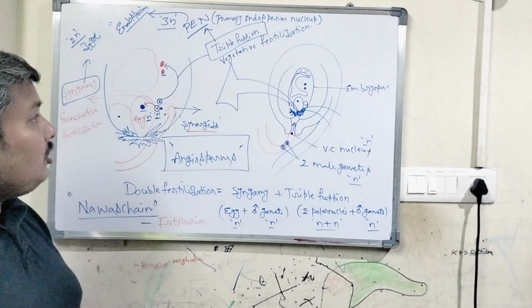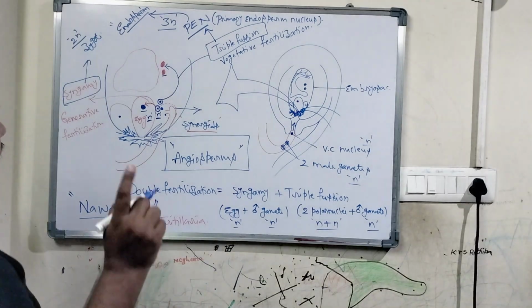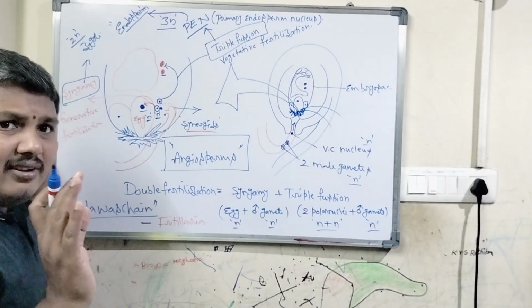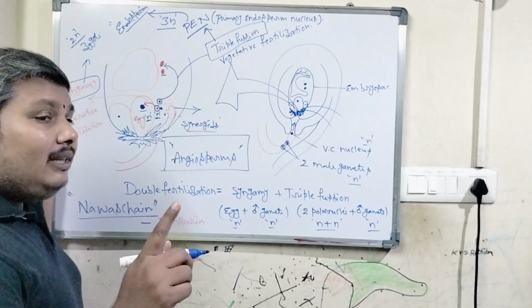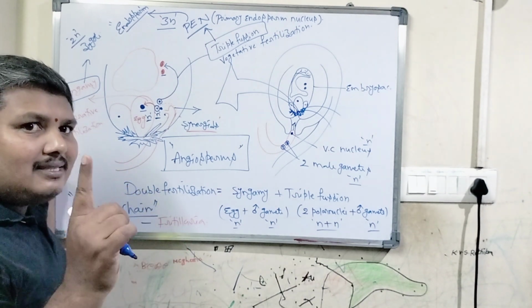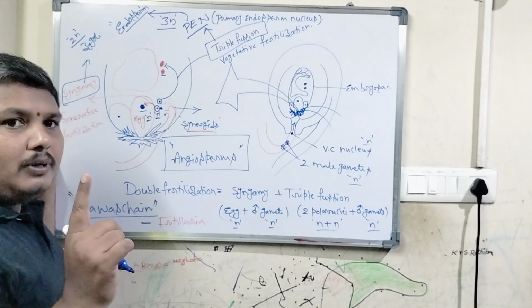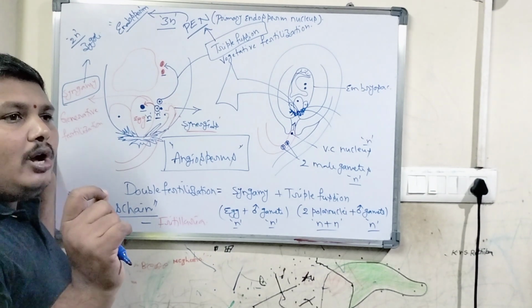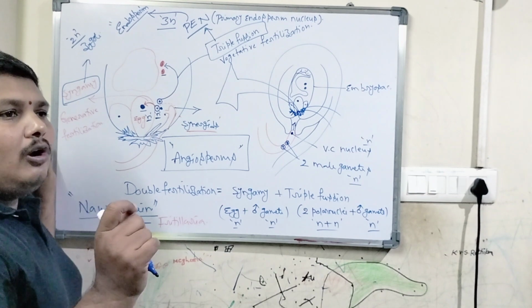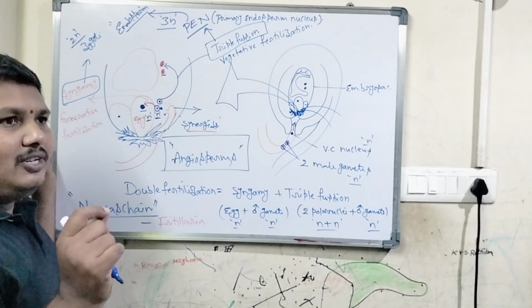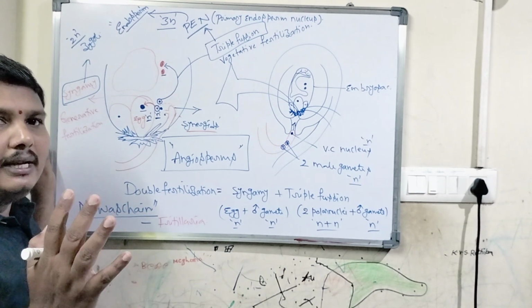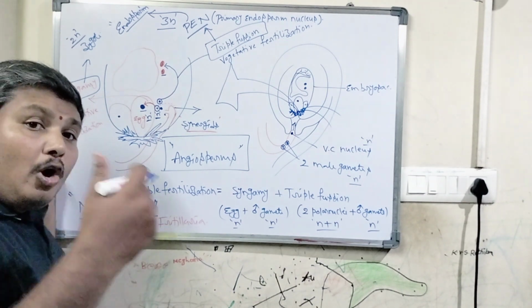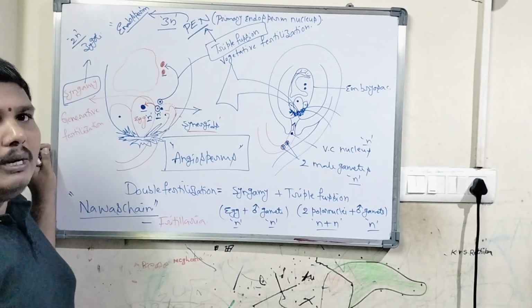Another important thing we can understand here is that a question is raised exclusively on the formation of a single seed in angiosperms. How many haploid nuclei are involved in the formation of an angiospermic seed? This type of question might be asked based on the ploidy of the cells involved in double fertilization.